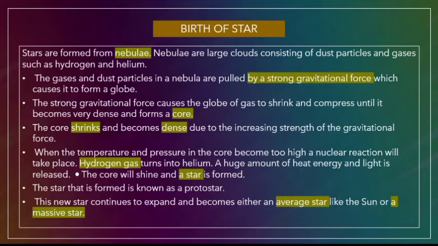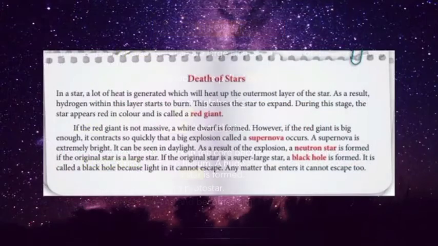Hydrogen gas turns into helium. A huge amount of heat energy and light is released. The core will shine and a star is formed. The star that is formed is known as a protostar. This new star continues to expand and becomes either an average star like the Sun or a massive star.